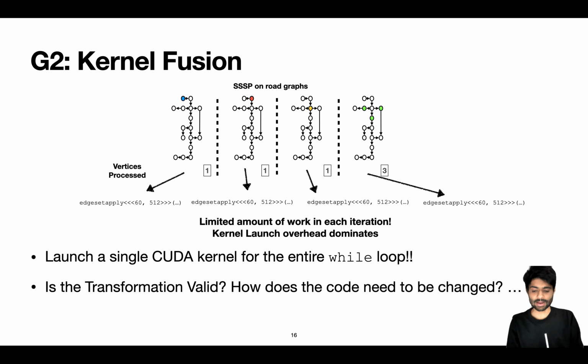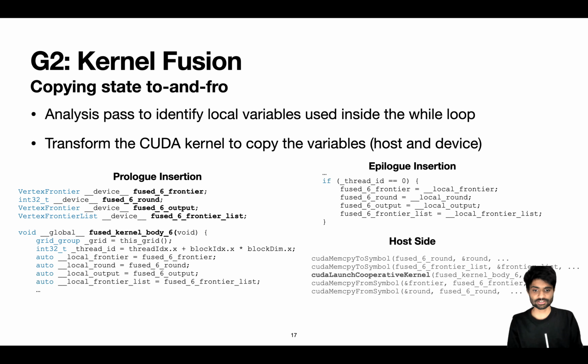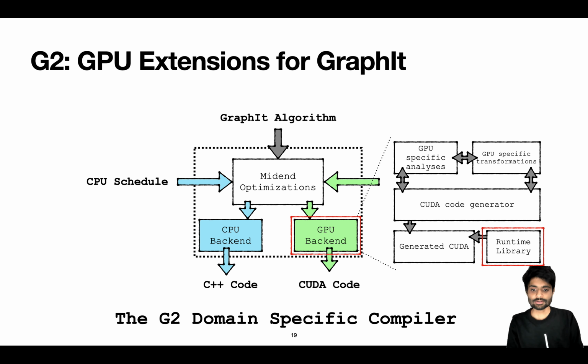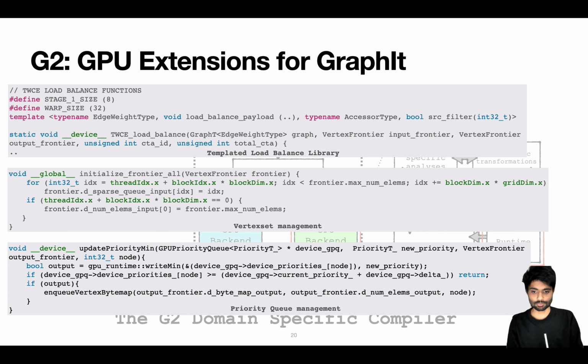Similarly, the GPU backend has transformation and lowering passes that convert entire while loops into single CUDA kernel, fusing the individual operations inside the while loop. This is required to eliminate the overhead of launching separate kernels when the number of vertices to be processed in each round are low. These passes are explained in detail in the full presentation. Finally, the GPU backend has a rich runtime library that has functions for load balancing, frontier and priority queue management, among others.